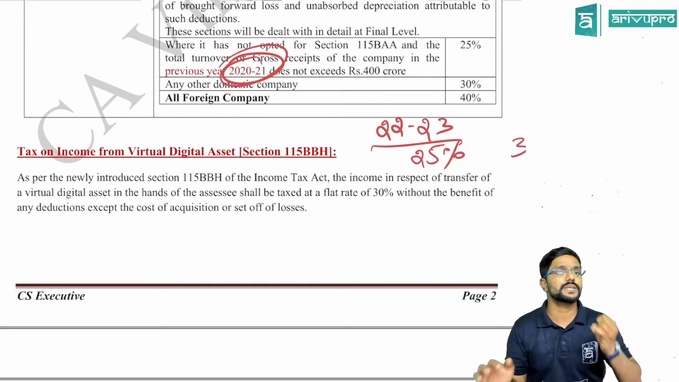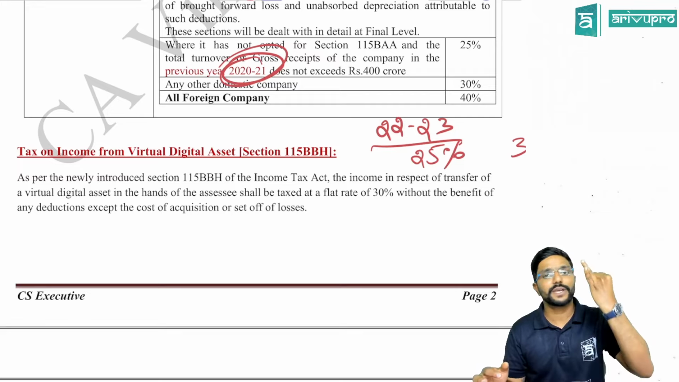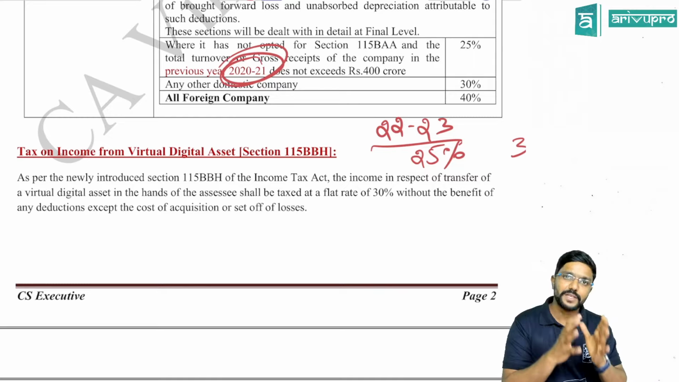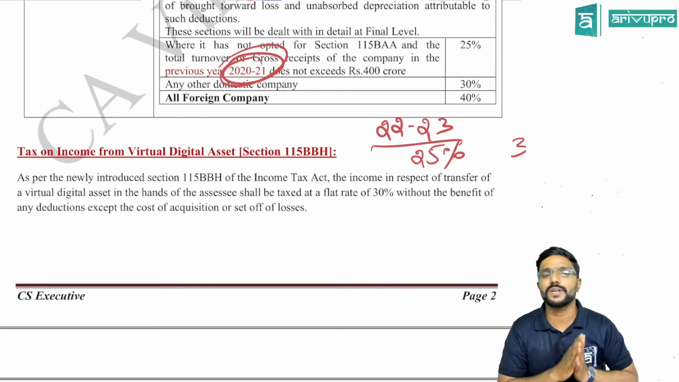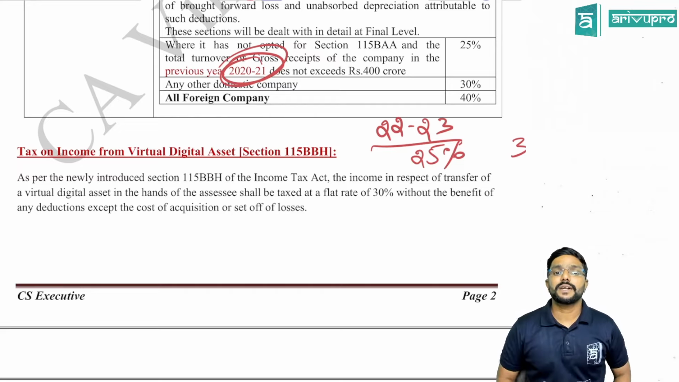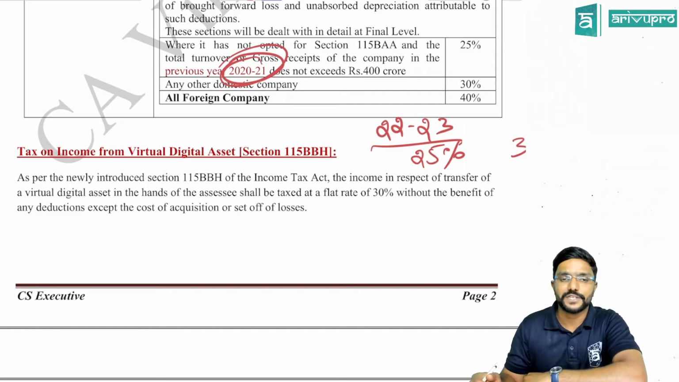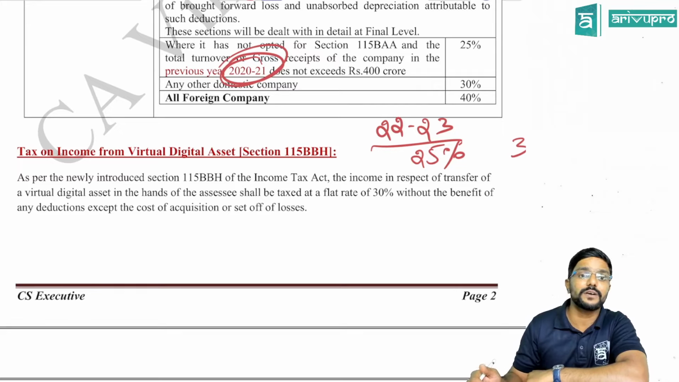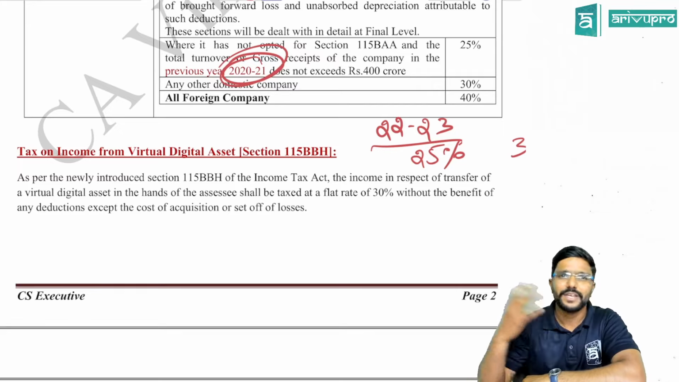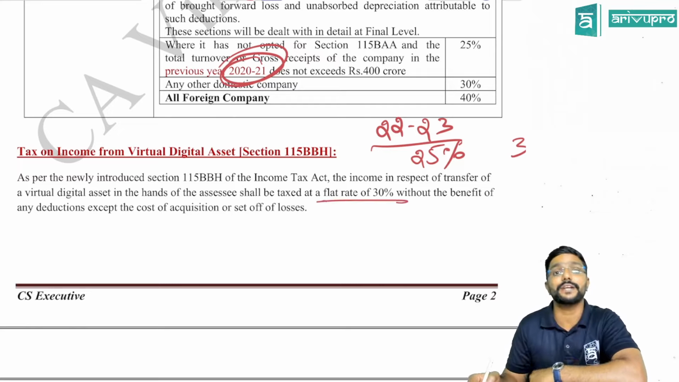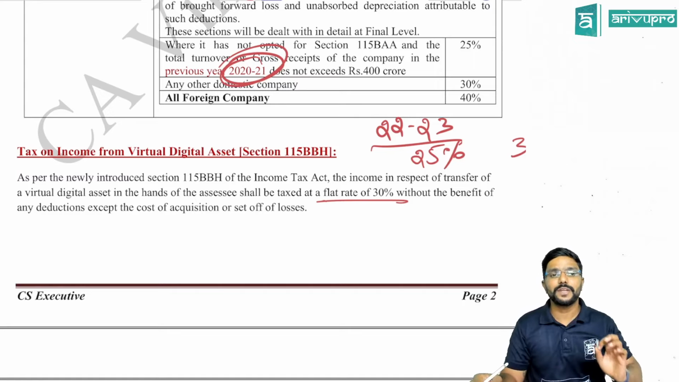And against casual income, you cannot claim any deductions, you cannot claim any expenditure, you cannot adjust any loss. So even the income from virtual digital assets is very similar to that, which is given in 115BBH. So what is it? We will see. As per the newly introduced section 115BBH of the Income Tax Act, the income in respect of transfer of virtual digital asset, that is, if you have sold any of these virtual digital assets like cryptocurrencies, in the hands of the assessee, shall be taxed at a flat rate of 30% without the benefit of any deductions.